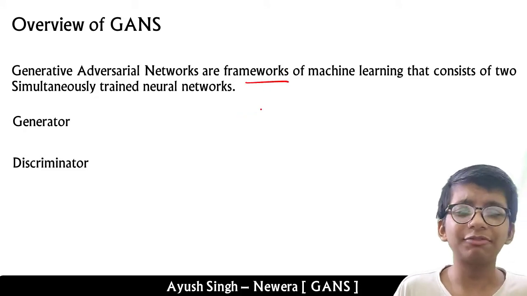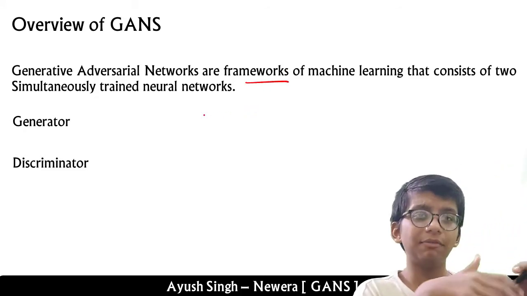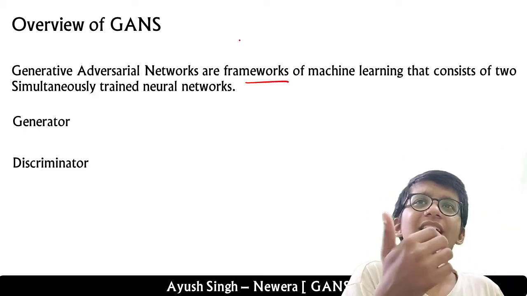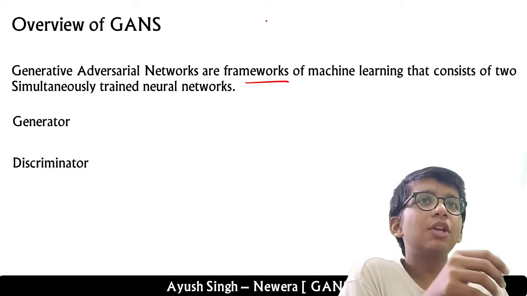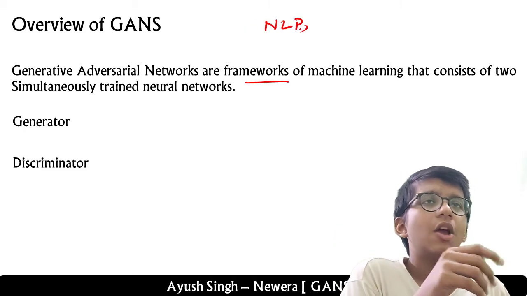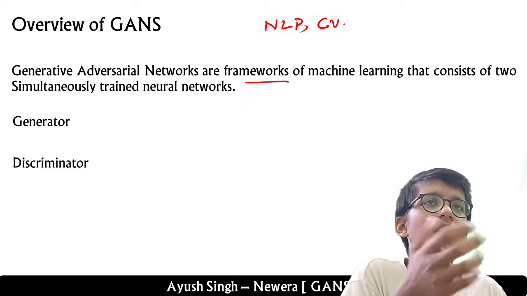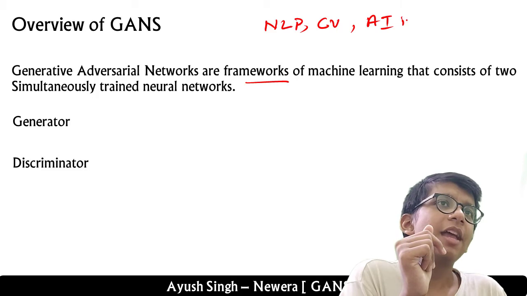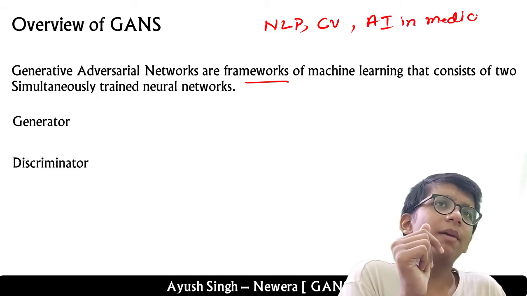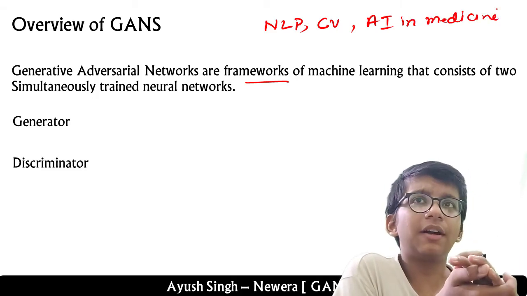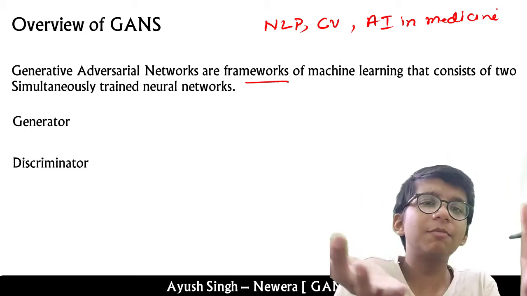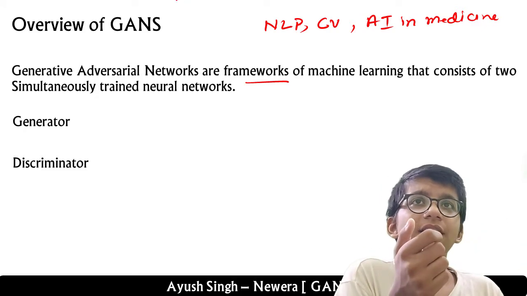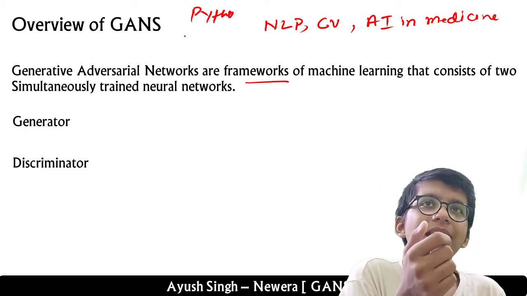But let's put a little weight on the word framework. What do I mean by frameworks? It's very easy to understand. In machine learning or deep learning, you have natural language processing, or computer vision, or any other domain, such as AI in medicine, etc. So these are the domains of machine learning, and GANs are also a domain, or framework, of machine learning. We can say it's just like in Python, where you have pandas, numpy, etc.